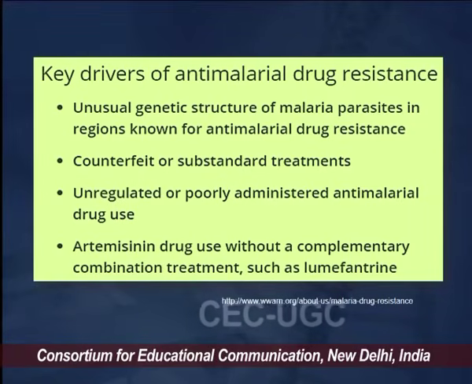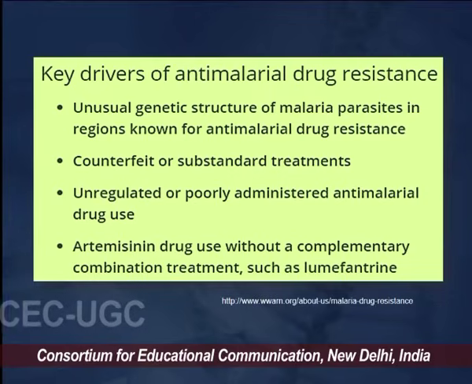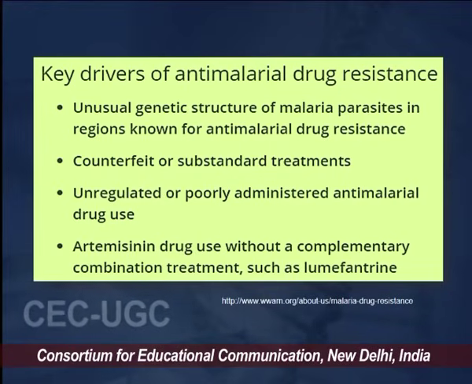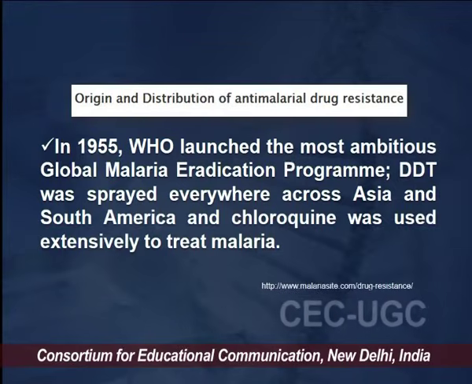The third important point is the unregulated or poorly administered antimalarial drug usage, and the final one is artemisinin use without a combination therapy in those particular patients. So, these points are leading to the development of antimalarial drug resistance in the patients.